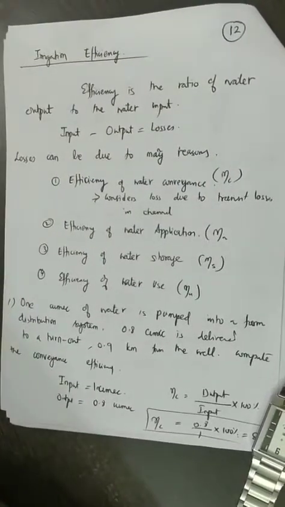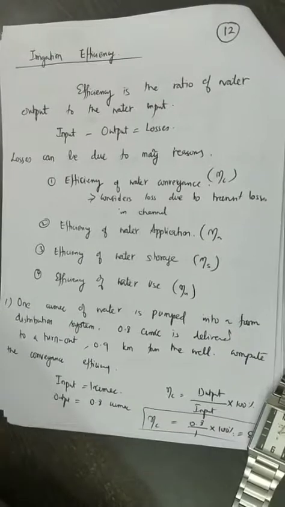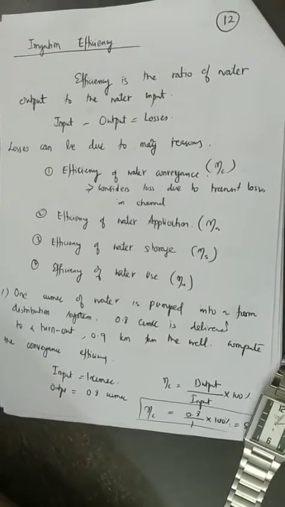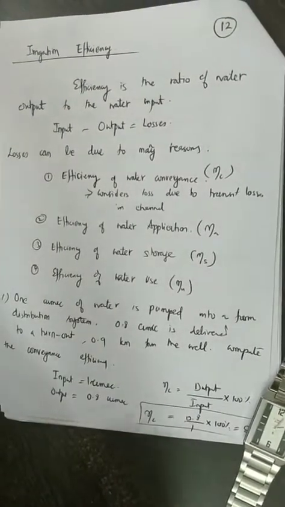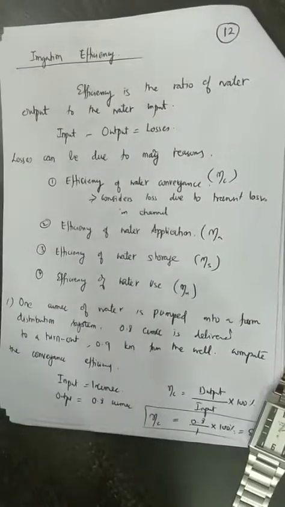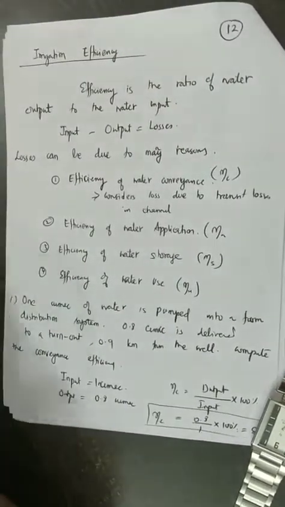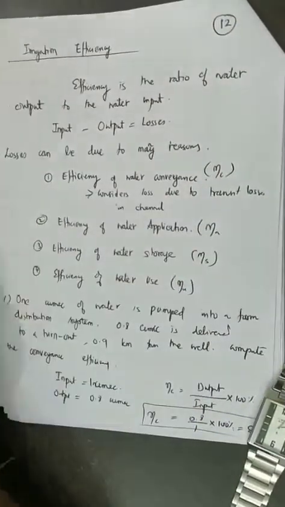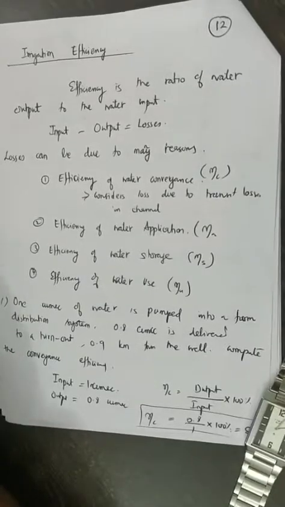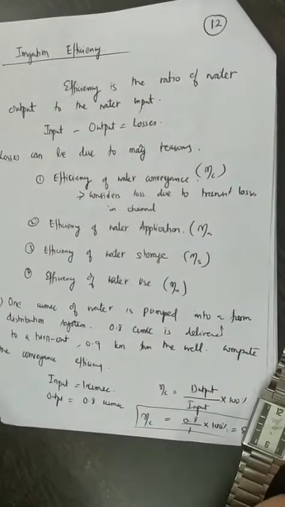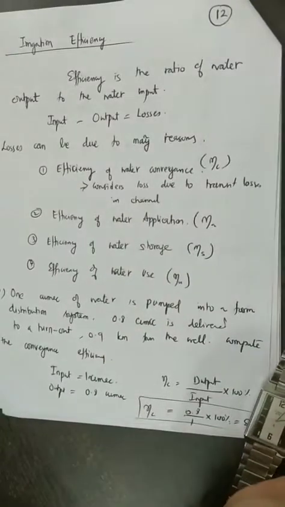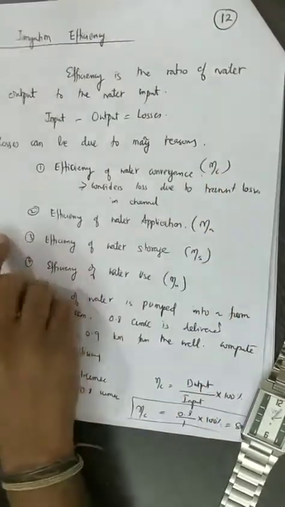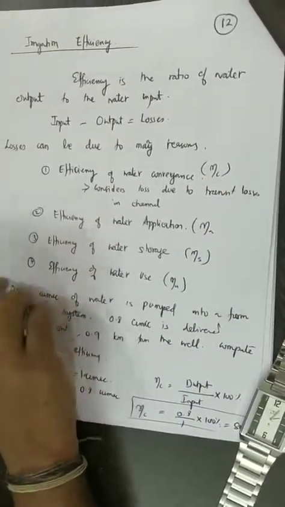As we have already seen, there are losses due to conveyance, evaporation, storage, application, or different kinds of losses of water. So obviously you can define efficiency at different stages of water as it moves from the river to the farm. First, efficiency of water conveyance. You have a canal starting and a canal ending, and from the start point to the end point there are some losses. So you can define an efficiency for water conveyance. Eta C is defined as output divided by input into 100.